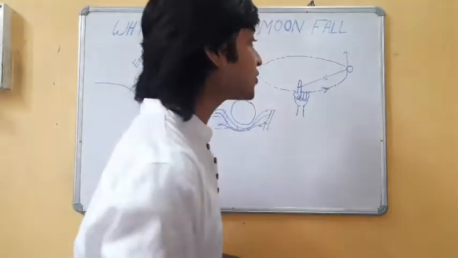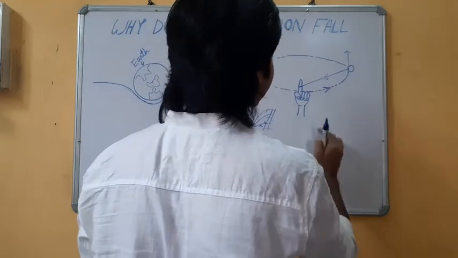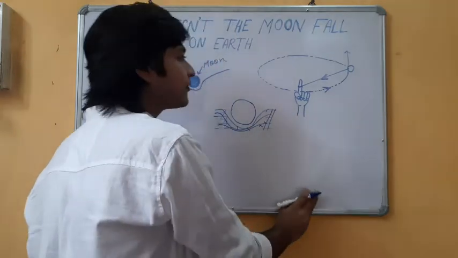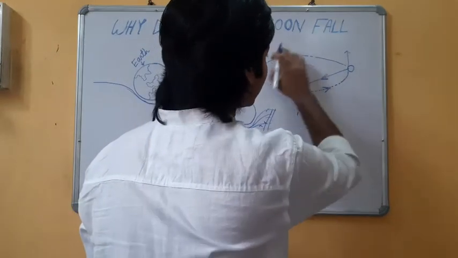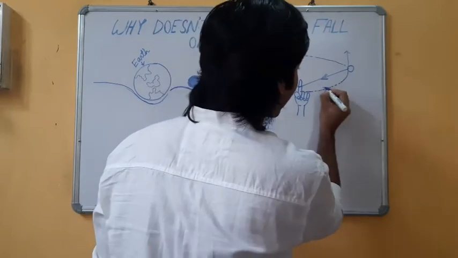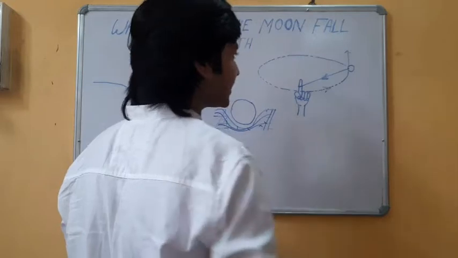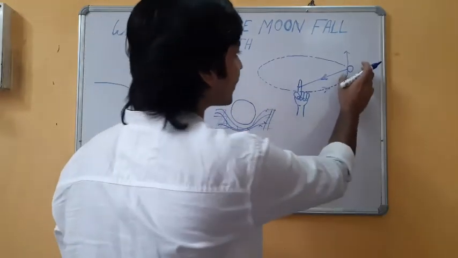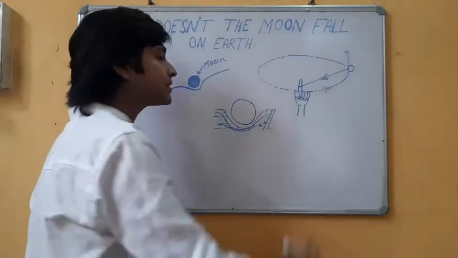Now consider the case of a stone rotating in a uniform circular path by a string. The tension in the string is providing the stone the necessary centripetal force. Now suppose this motion is anti-clockwise. What happens if our string breaks suddenly? We all know by Newton's first law that our stone will move along a straight path with the same velocity at which our string breaks.